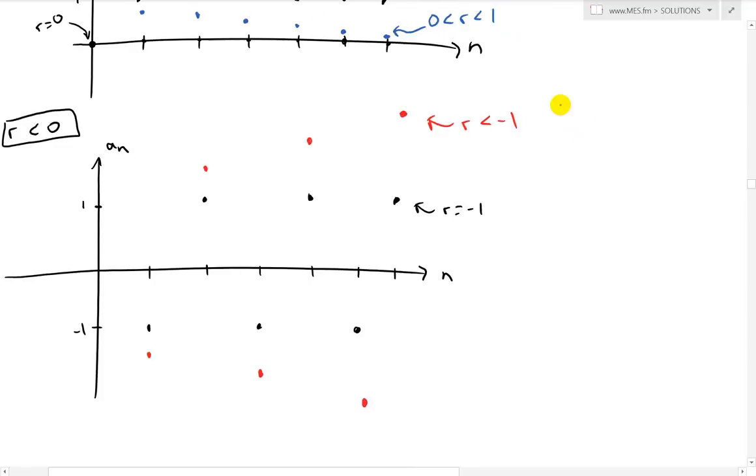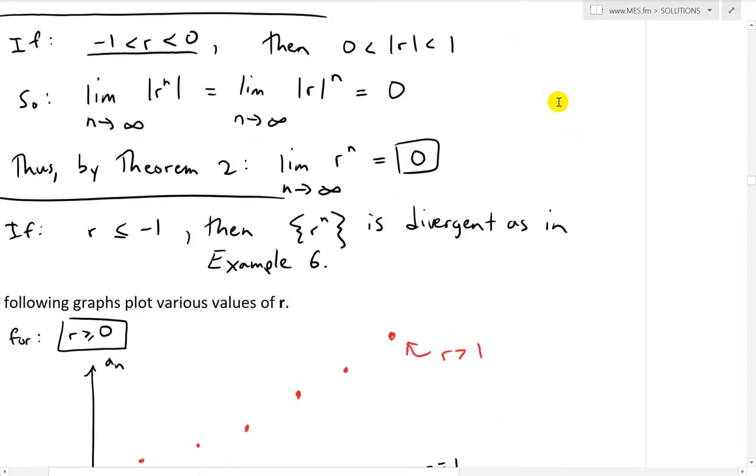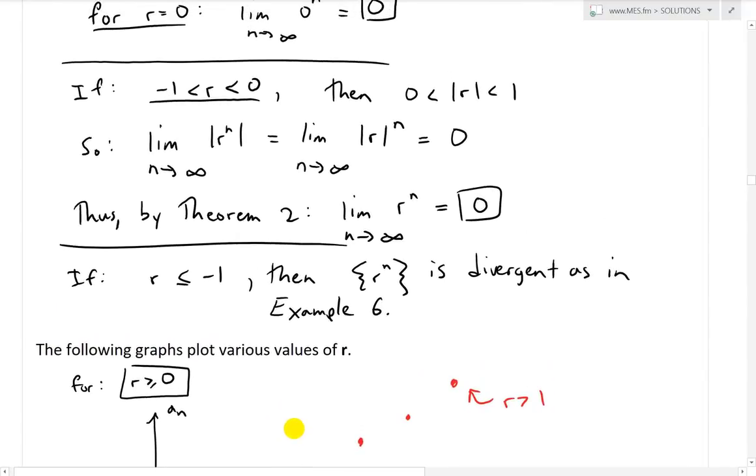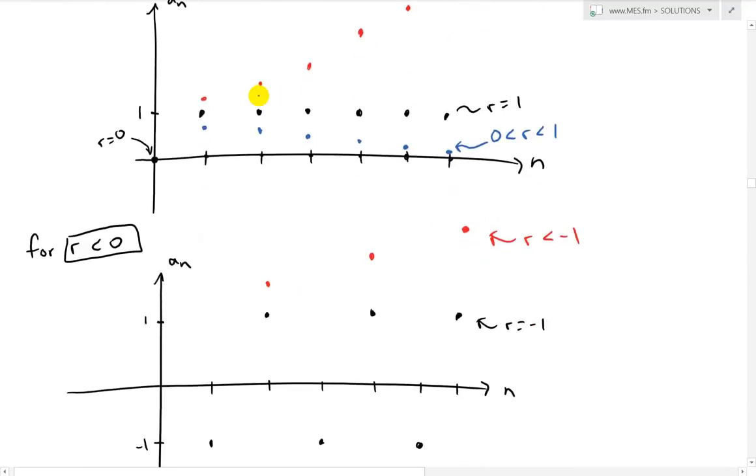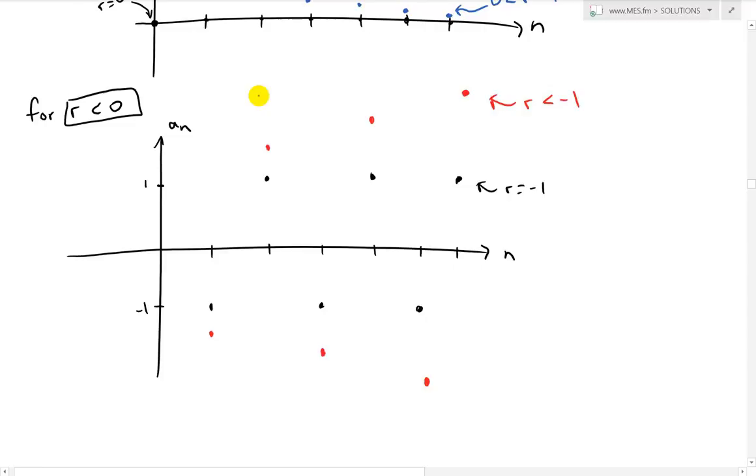And then lastly, as theorem 2 showed, when r is between -1 and 0, that also goes to 0. If it's a fraction, for example -1/2, the power of 1 is still -1/2, so it's going to be negative, and then positive, and it's going to get smaller and smaller, like this. So this is converging down over there. This is for r greater than -1 and less than 0.